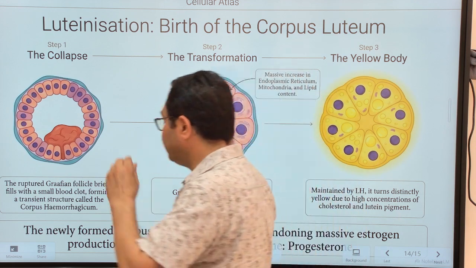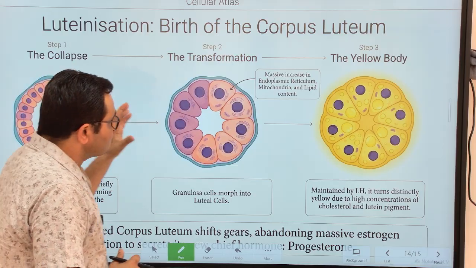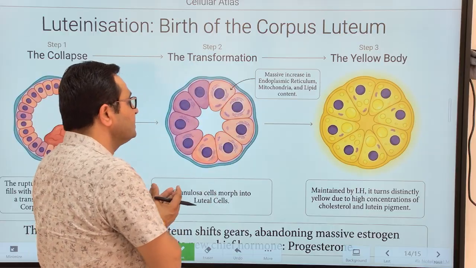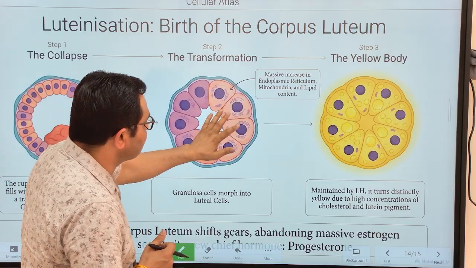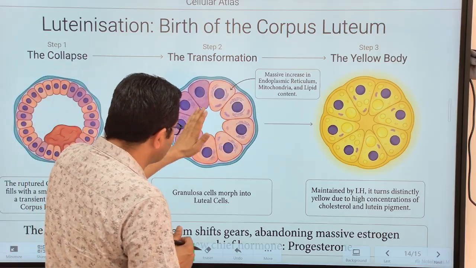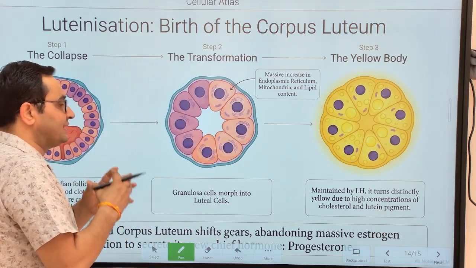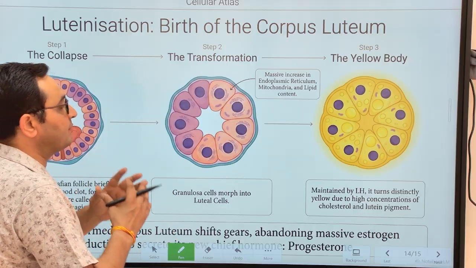So what happens? Once the secondary oocyte has been released, the only thing remaining is the empty follicle. This empty remaining follicle is again acted upon by the LH hormone, and during this, the granulosa cells undergo luteinization. During luteinization, the cells become rich in endoplasmic reticulum, mitochondria, lipid content, and protein.